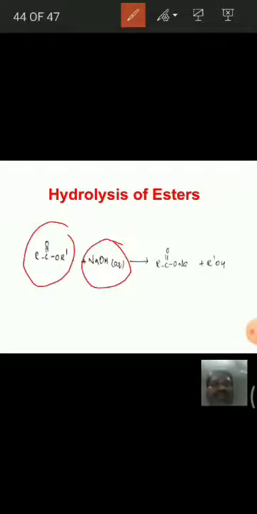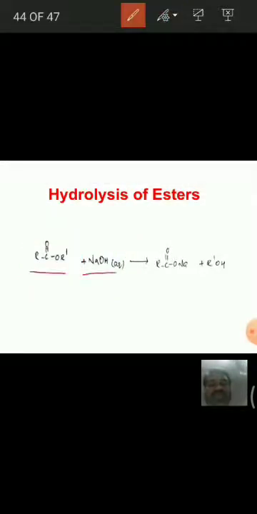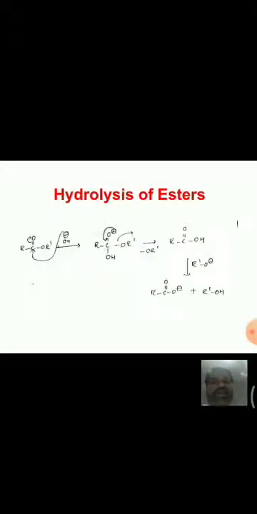And see here, RCOOR' with NaOH, we get RCOONa and R'OH. That means alcohols are formed in this reaction. And see here, this is the mechanism of this hydrolysis of esters. When this ester molecule